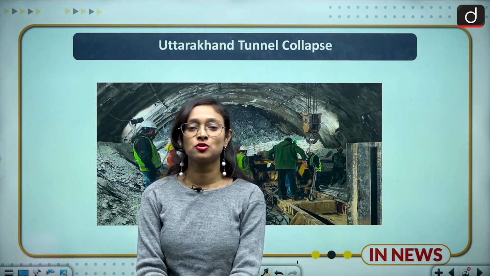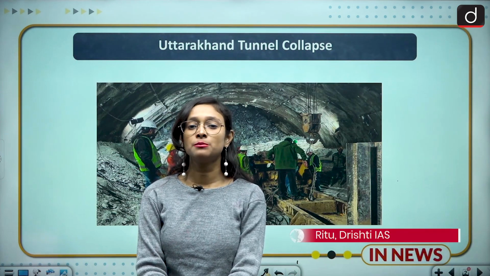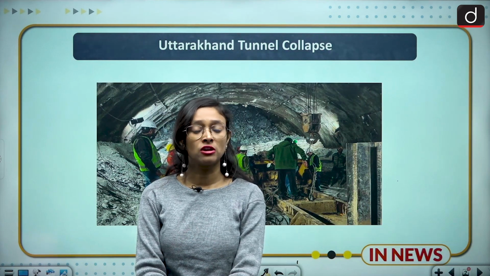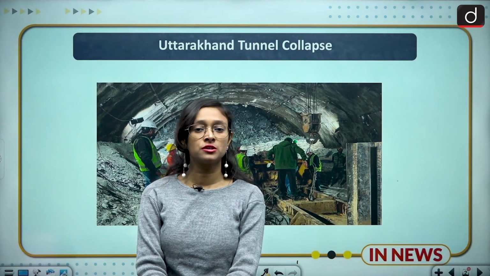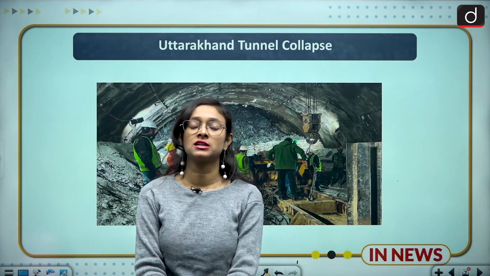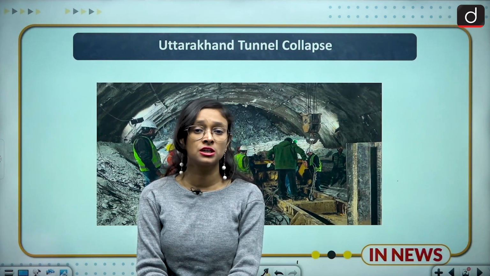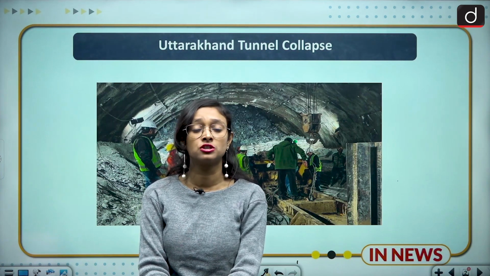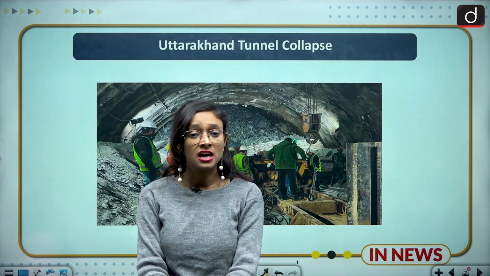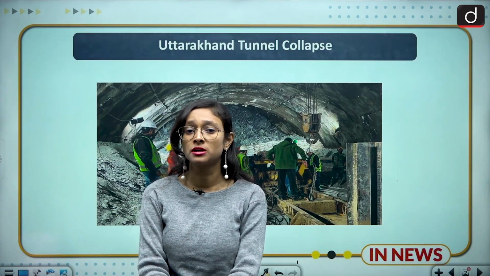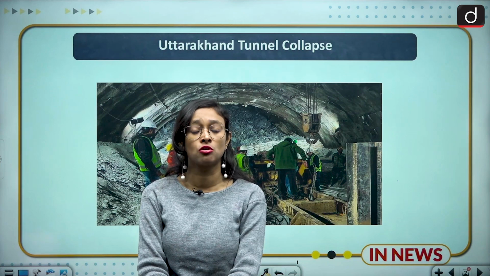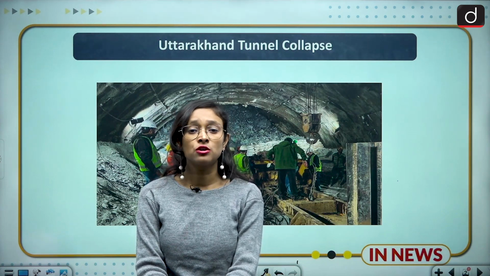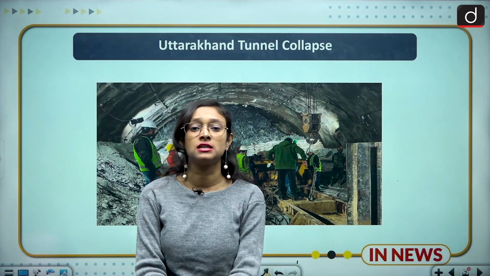I am Ritu and today we are going to discuss a very important topic of GS 2 and 3, which is the Uttarakhand tunnel collapse. Before moving to the points of discussion, we should discuss the Uttarakhand crisis. For the last one decade, we have seen that Uttarakhand is in huge crisis because of various ecological reasons. We have witnessed the Kedarnath crisis, the Joshimath crisis, the Dhauliganga crisis, and right now the Uttarkashi crisis.